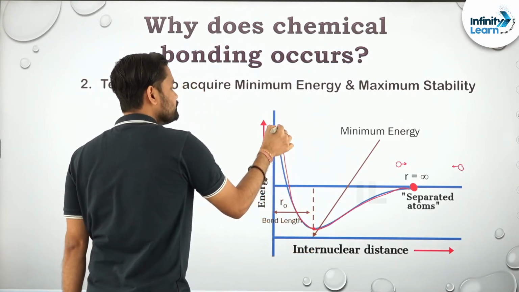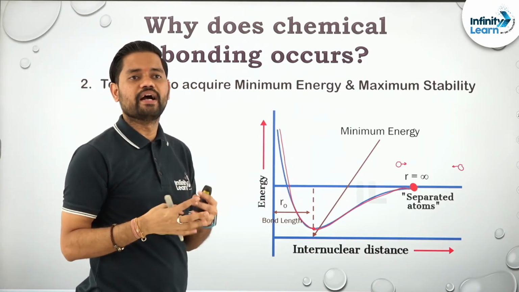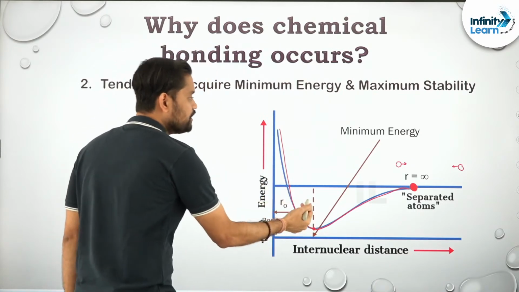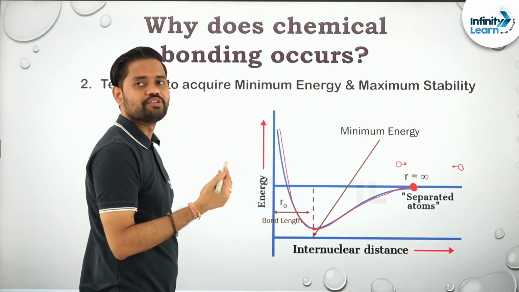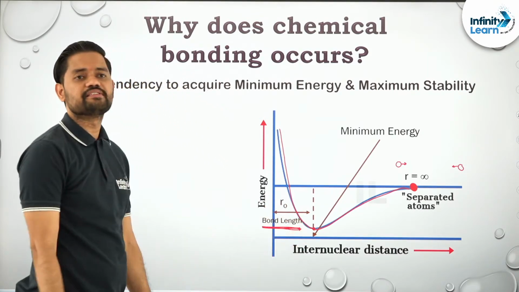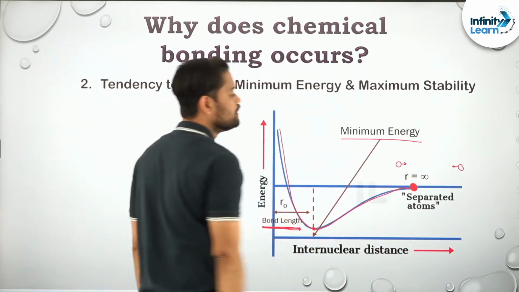Right, and the molecule will not be able to survive. That means the molecule will be unstable. Clear? Sure. And yes, this particular point, that maximum closest distance, is known as bond length, and that particular point corresponds to minimum energy.